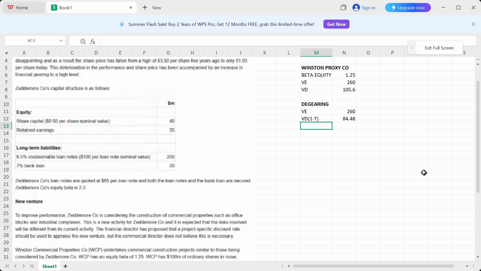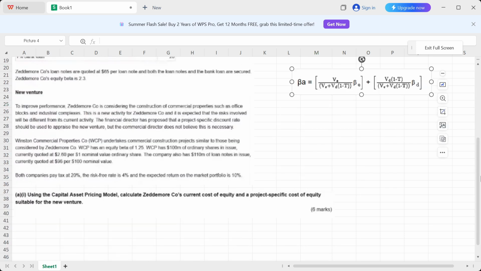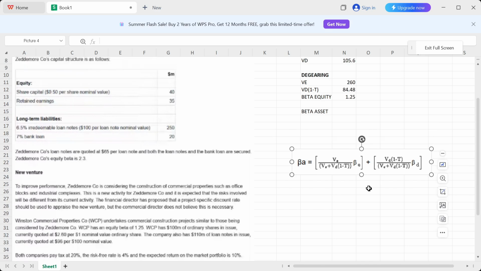Okay. And then what I'll do, I need the beta equity, right? So beta equity is 1.25. Now I can easily calculate my beta asset with the help of the formula of beta asset. And what's the formula? In case you guys haven't memorized it yet, though you should have, but if you haven't, then this is the formula for beta asset. And as you guys know, in 99% of the questions, like I told you during my lecture, the BD is not given to you. The question is silent about the BD, so you just assume BD is 0. And if BD is 0, this entire fraction that you see on the right becomes 0, right? So this fraction only on the left is relevant for us.